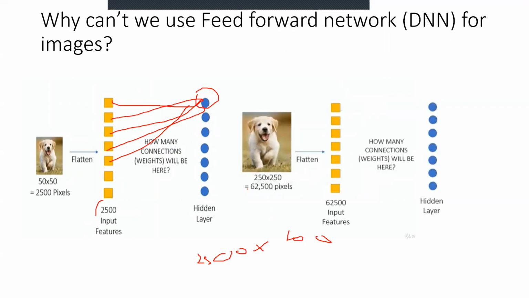Now, as of now we have taken an example of a small image. Let's suppose we have a larger image, which is 250 by 250. So there are 62,500 pixels. If we flatten it, there are 62,500 input features flattened into the input layer. So how many connections would there be? Each neuron of a hidden layer would be connected to 62,500 inputs, right? So the deep neural network would become very complex.